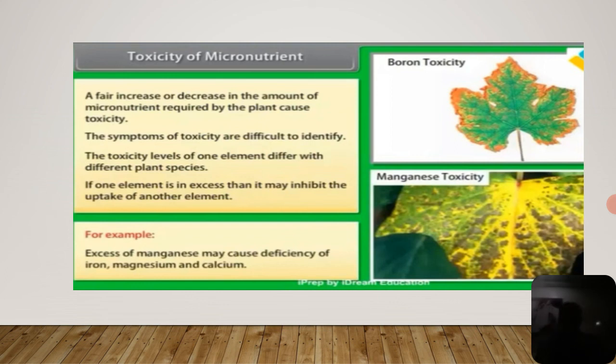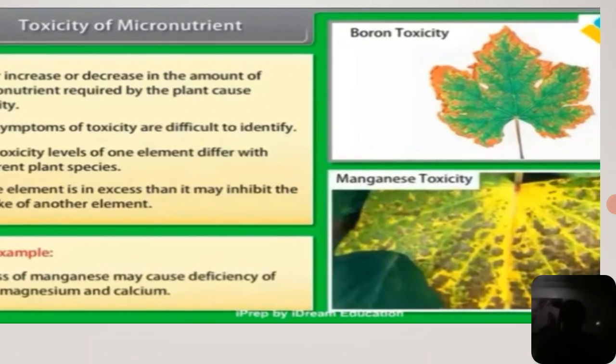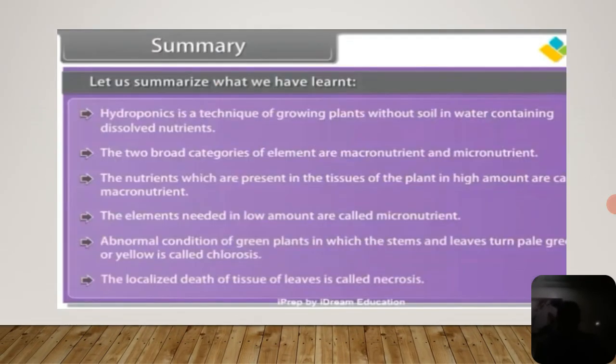This is toxic to the plant. Observe in this slide the boron toxicity as well as the manganese toxicity. Boron toxicity results in reddishness of the margins of the leaf, and manganese toxicity results in yellowing of the interveinal structures of the leaf. Okay.